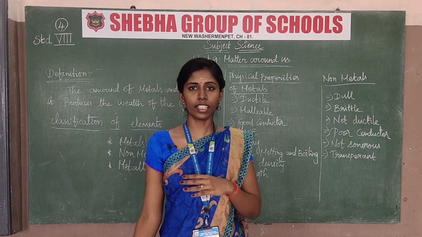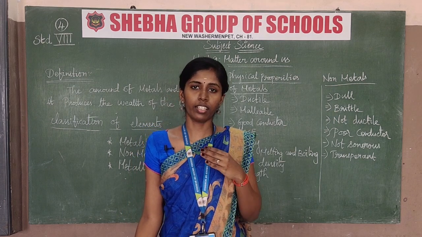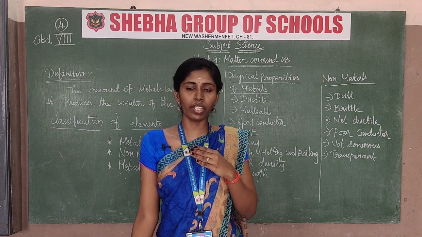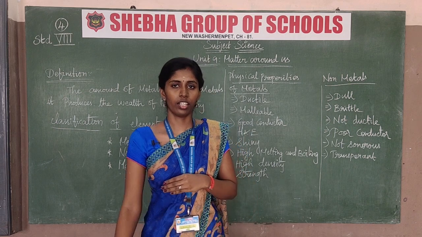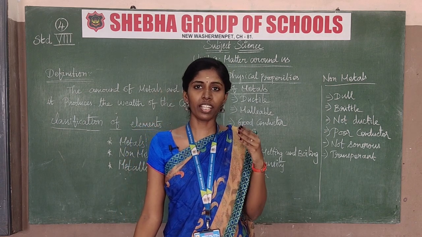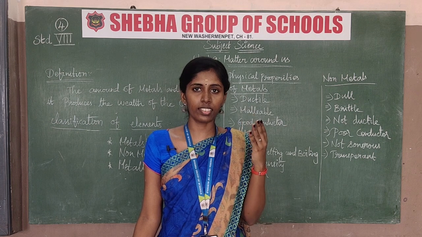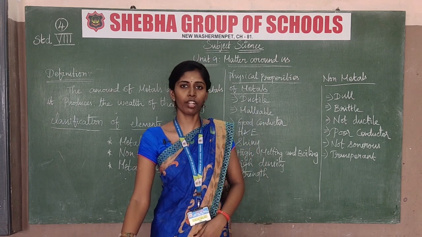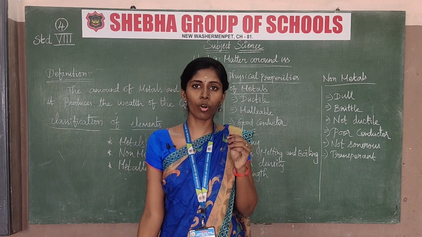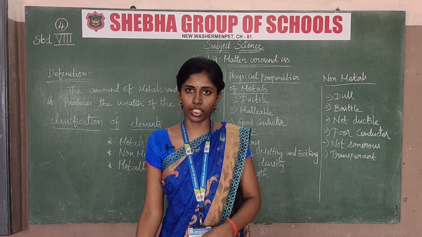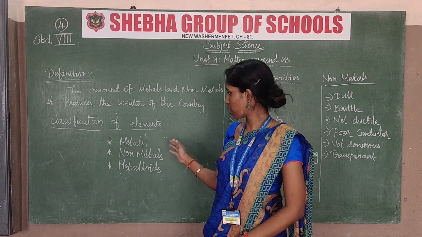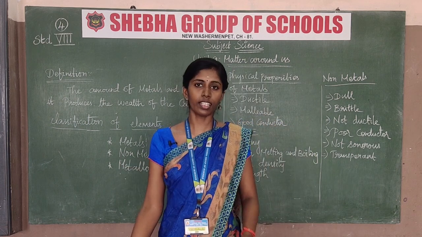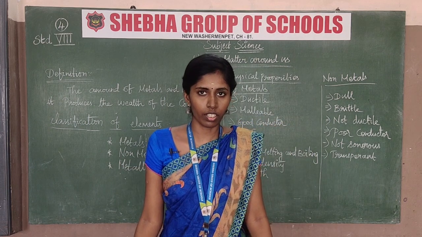Example, gold and silver. Day to day, the gold and silver rate is related to the wealth of a country. Some days the rate is high, some days the rate is low. So it compares the day's gold quality and quantity. This is the classification of elements: the three types are metals, non-metals and metalloids.